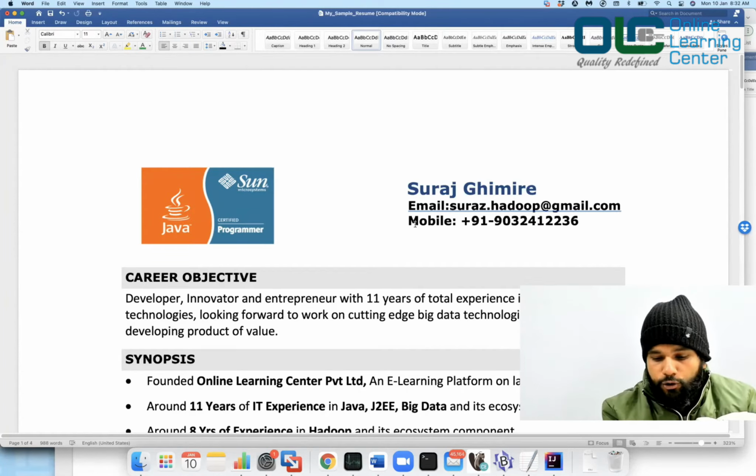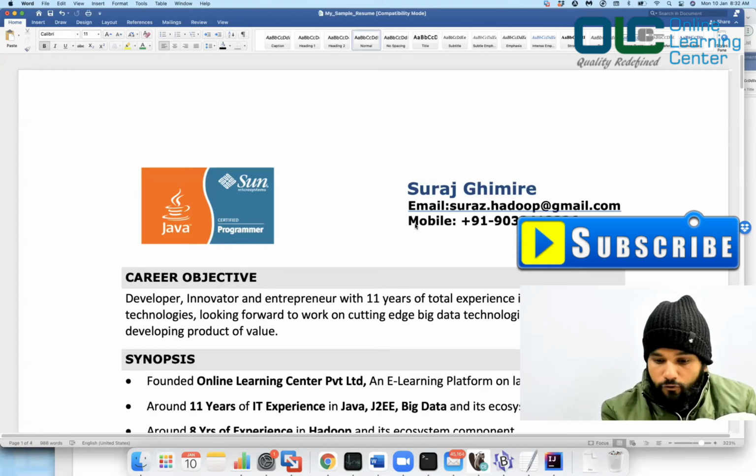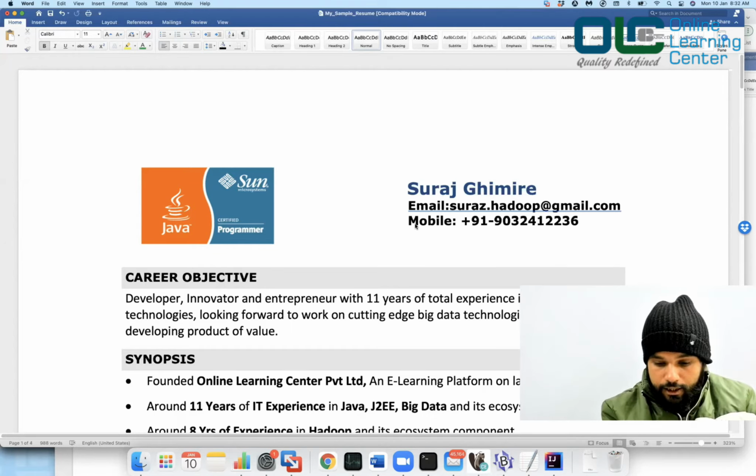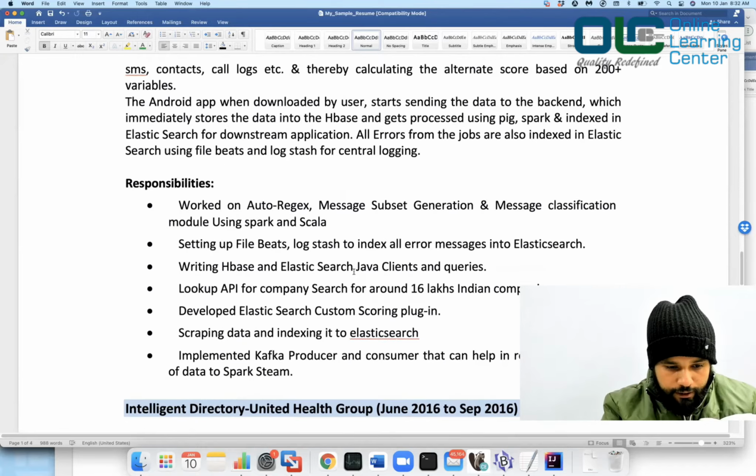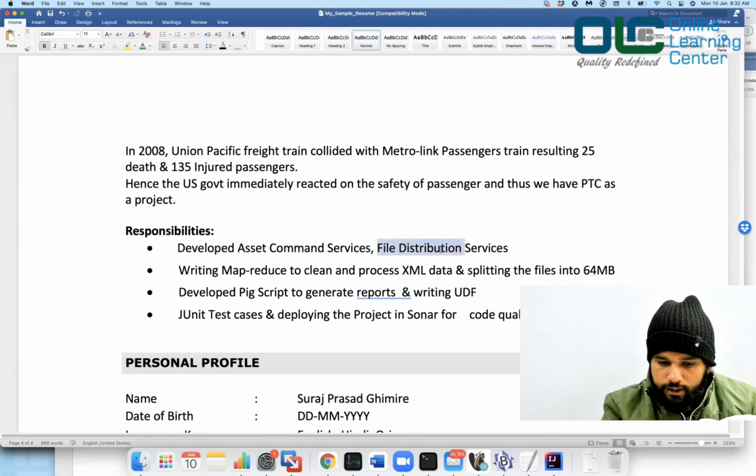Whatever projects you are doing as part of our OLC DE1 and DE2 program, specifically the DE2 programs, all those projects you can put as they are in your resume, because that is the modified version of what I have actually worked on. So you can happily put them as they are in your resume and get the work done. For example, somebody is asking me about the file splitter project. Look into this over here. This was a file distribution service, which helps us distribute the file and stitch it back. That's what you have learned.